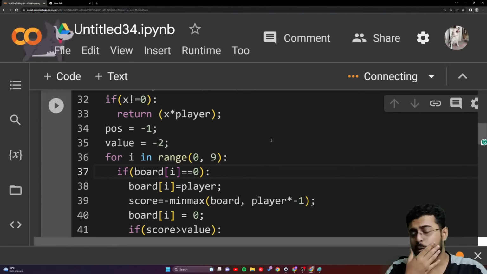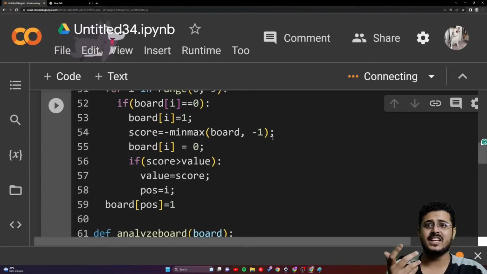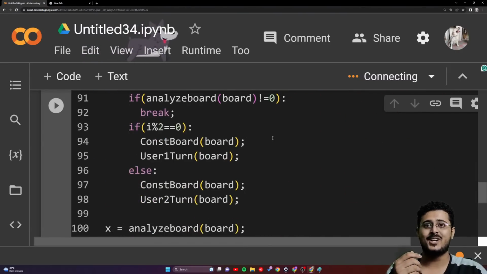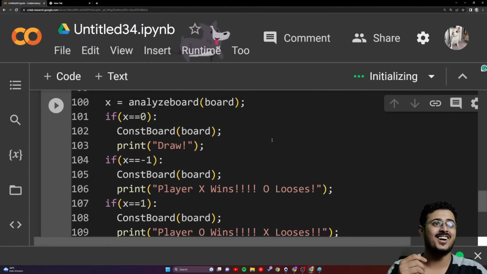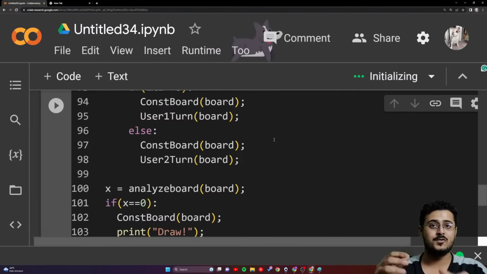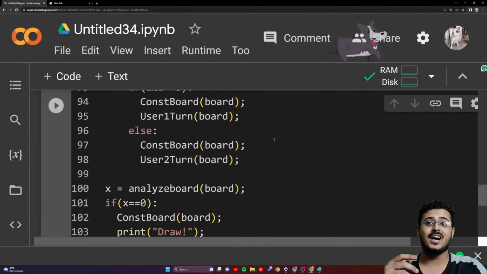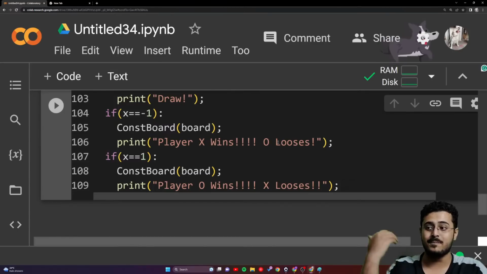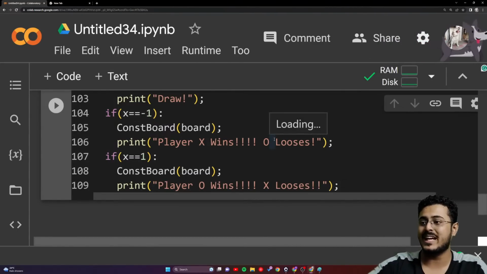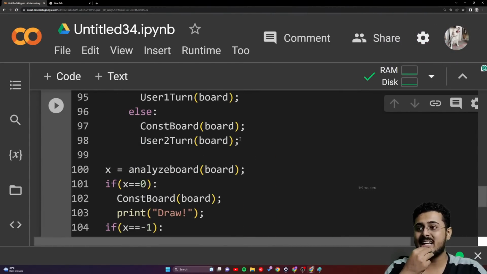Let us try to run this, guys. Let us see if everything is working or not. If there are any problems, we'll try to debug the entire code as well. That is going to take a lot of time, because if something has gone wrong, we'll have to go through the entire code and debug it properly. I hope there are no issues and we have written all the code properly.